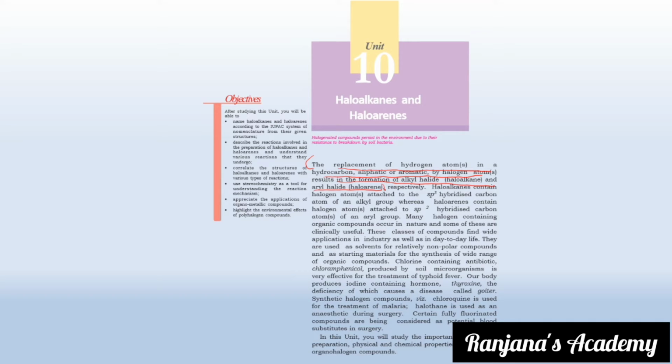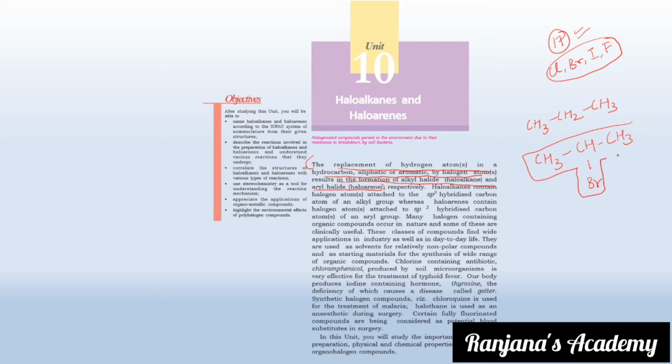Say I have CH3, CH2, CH3. What is this? Propane. Now in one place I am going to substitute one halogen. So I am substituting here one halogen, bromine. What is a halogen? Halogen includes all the elements of group 17. So what do you have? Chlorine, bromine, iodine, fluorine. Yes, all these come under the group 17 elements. Usually these are what is used in this chapter. So this is called a haloalkane.